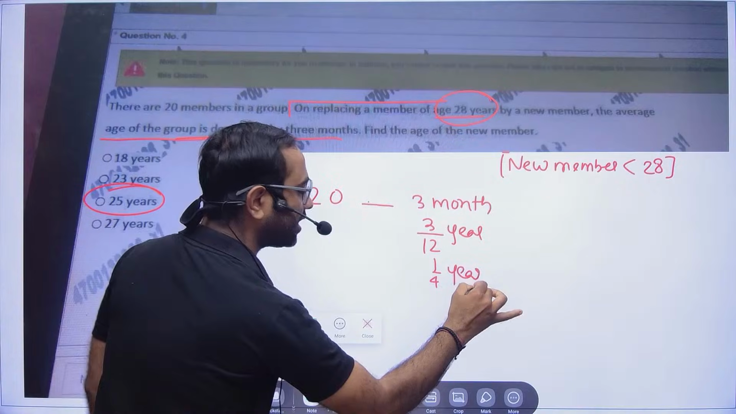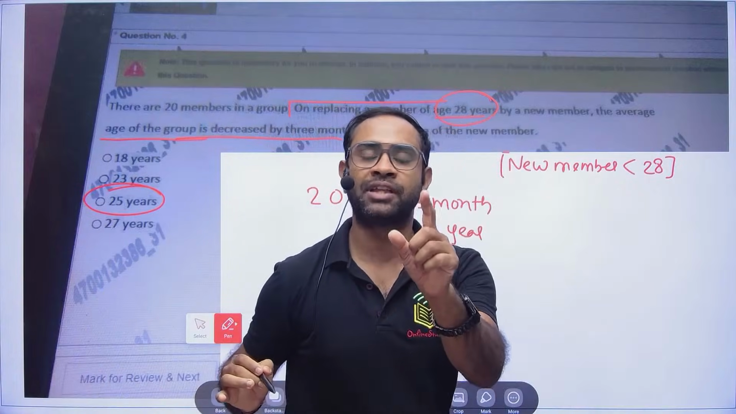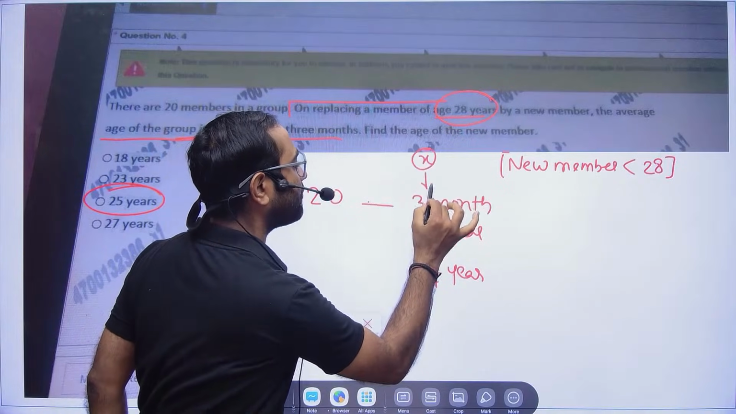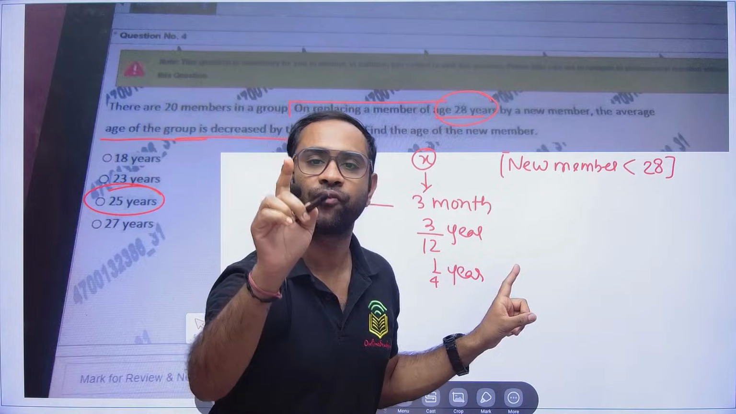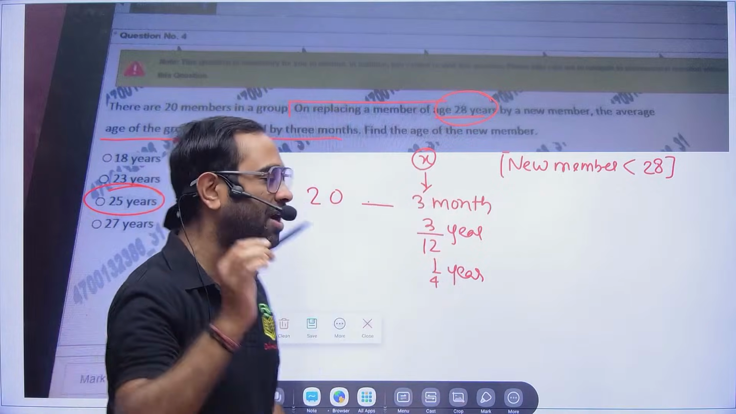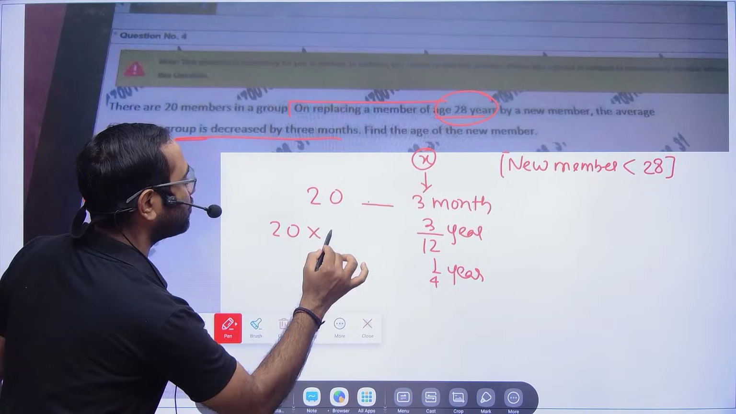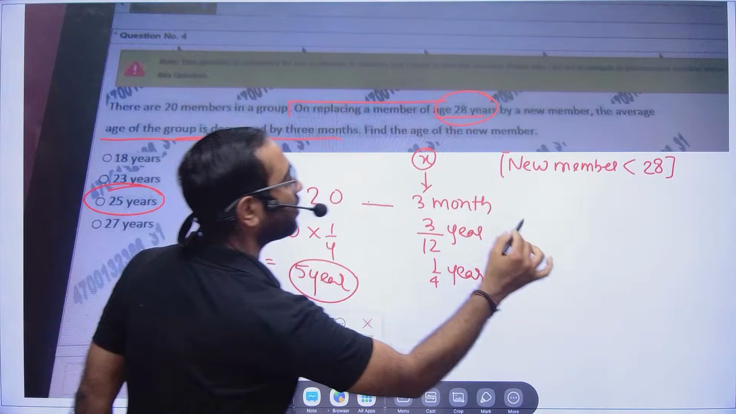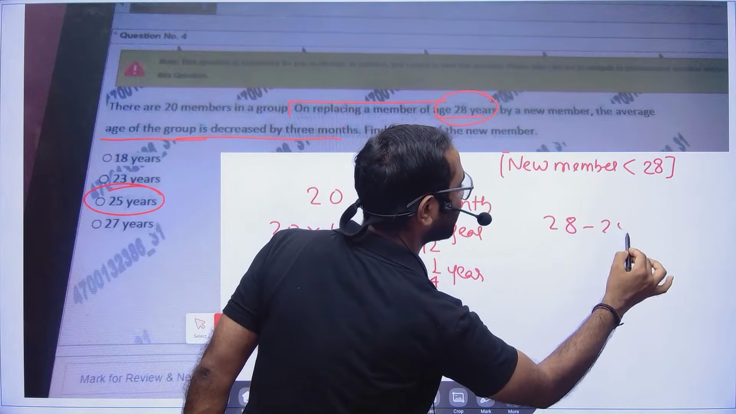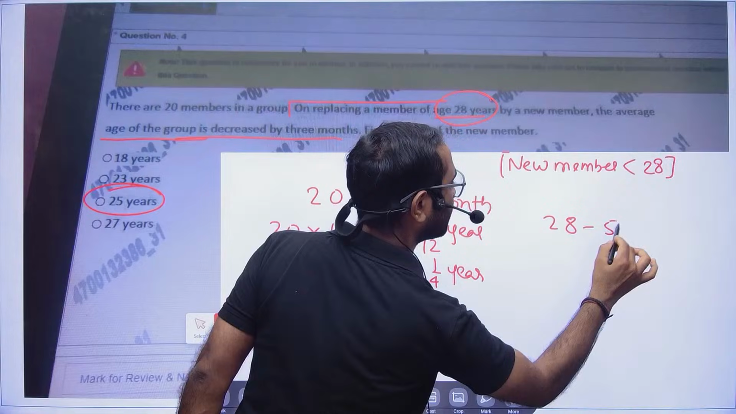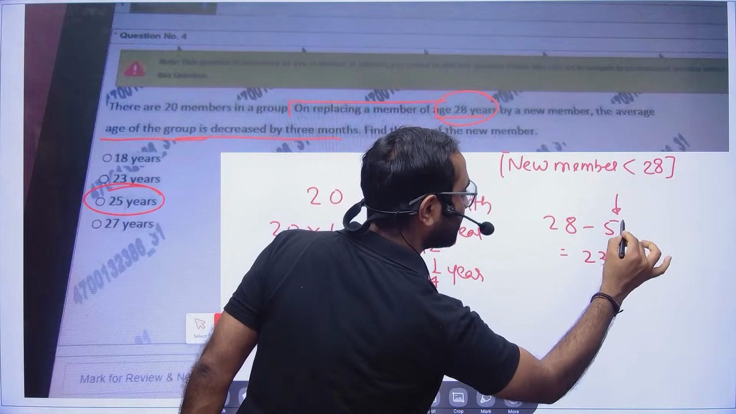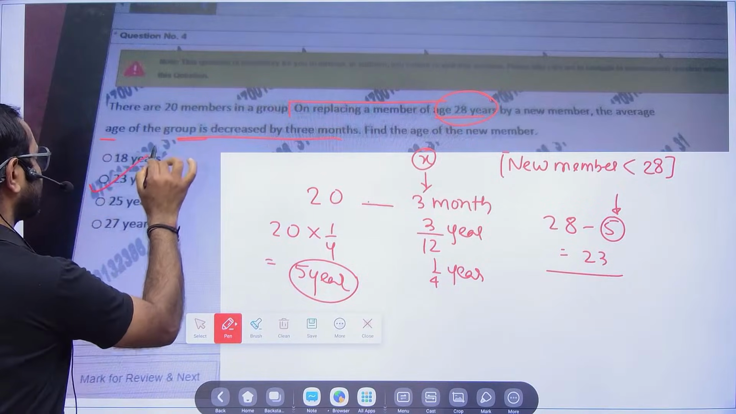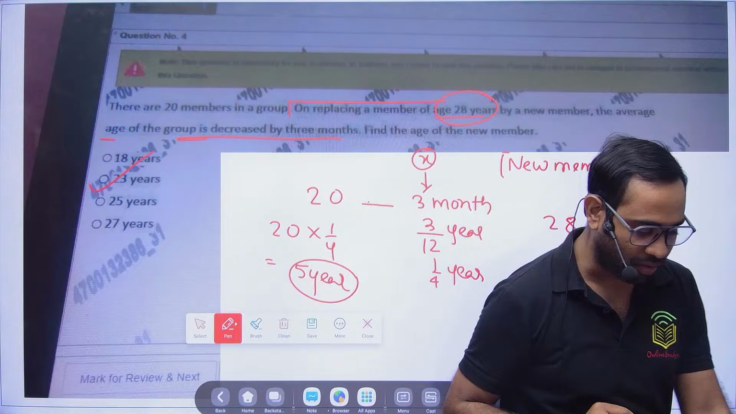So what I told you in the beginning, that is what you have to keep in mind. Earlier it was x, if average is reducing by 1 by 4, that means everyone age will be reduced by 4. That means 5 years is reduced. So 28 year is replaced with 23 years, and that is the reason the 5 years was decreased, and option B will be the correct answer. I hope it is clear.